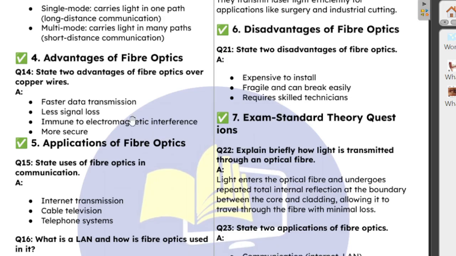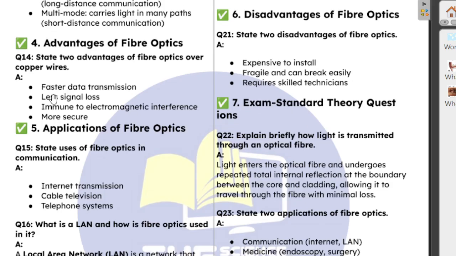What are the advantages of fiber optics? State two advantages of fiber optics over copper wires. One, faster data transmission. It can transmit data faster than copper materials.